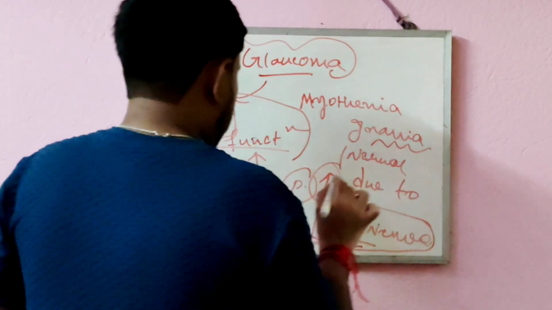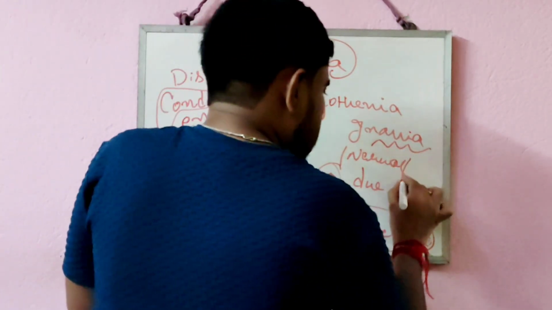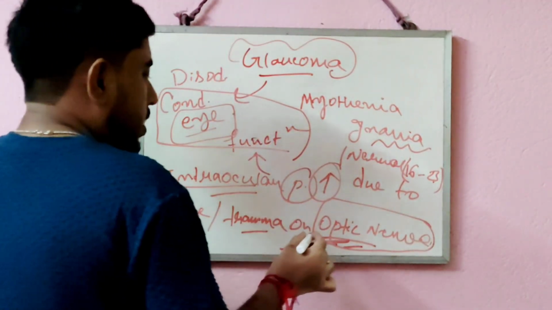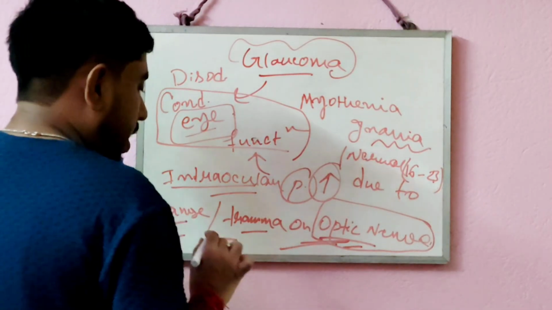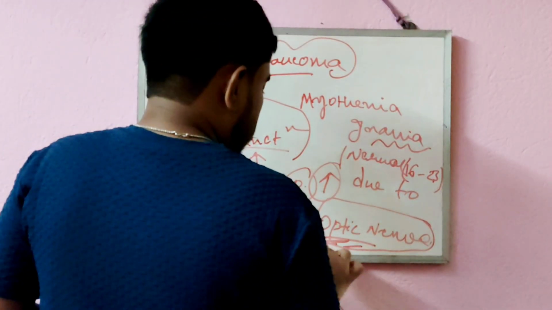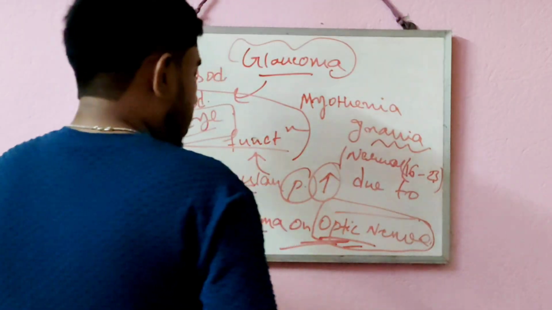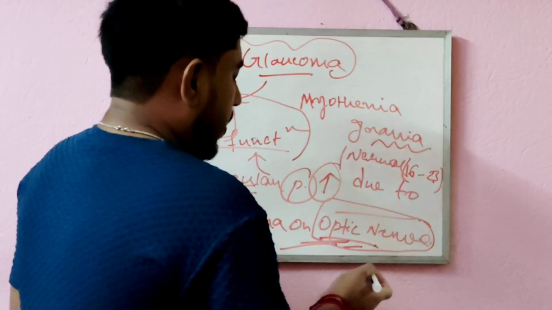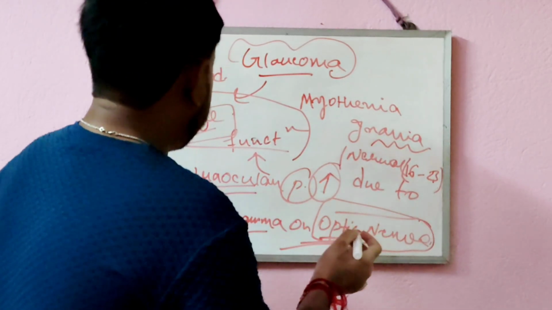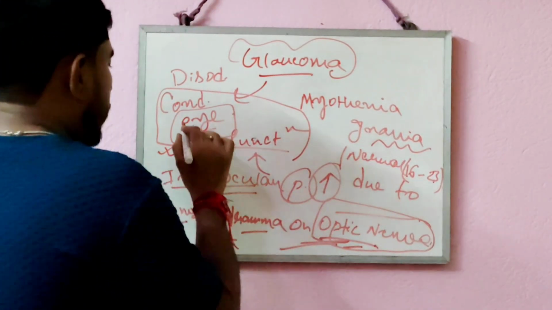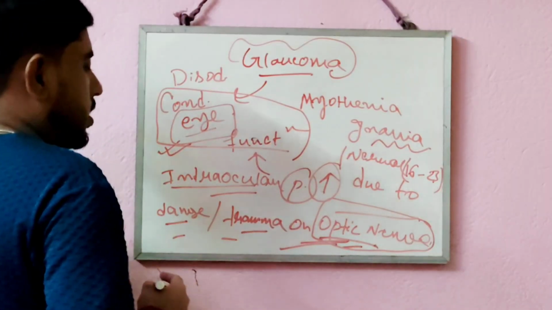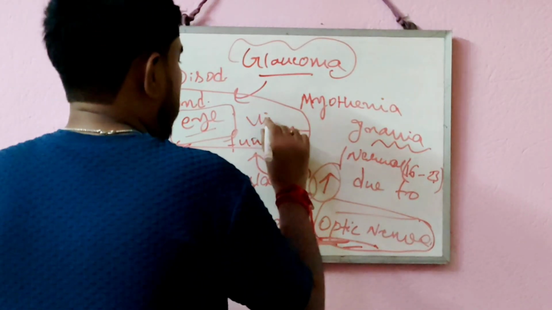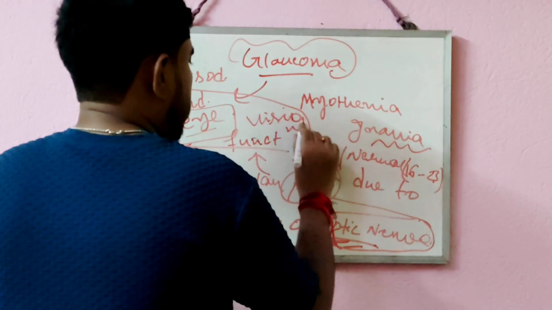The normal value of intraocular pressure is 16 to 23. When that value increases due to trauma, damage or any other cause in the optic nerve, it damages the optic nerve, and damage in the optic nerve directly affects the eye. If the eye is affected, it will not perform its function, which is vision, so it will cause problems in vision.